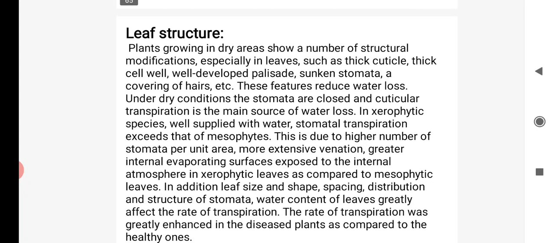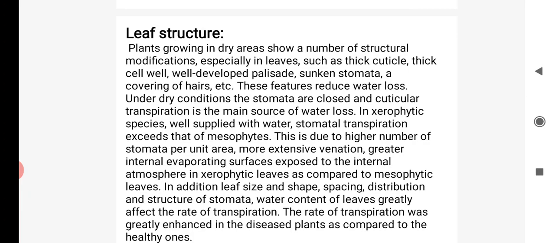Leaf structure. In an angiospermic plant there are different leaf structures, from a scale-like leaf to a palmate-like leaf, and that also affects transpiration. Scale-like leaves are present in succulent plants such as cycas and aloe vera, which have a very reduced leaf size. In that type, transpiration is very low.